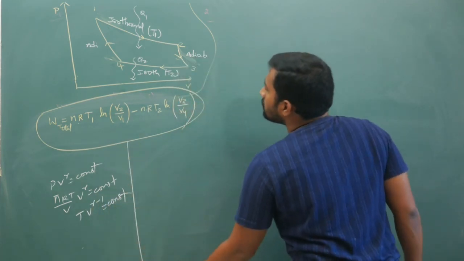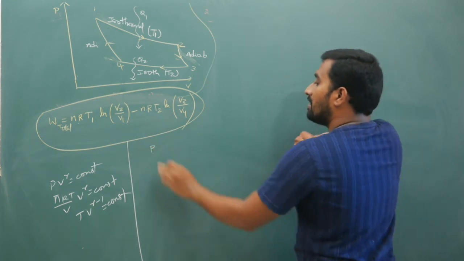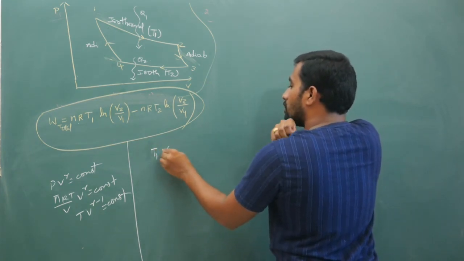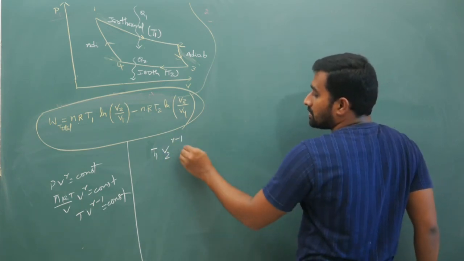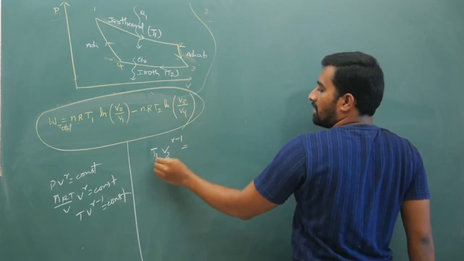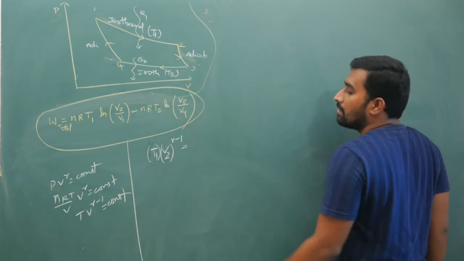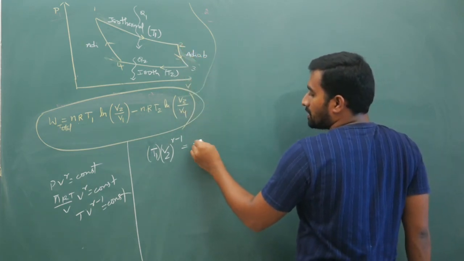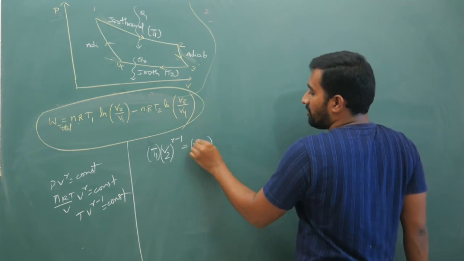Now use this logic. So temperature T1 into V2 power gamma minus 1, for this state 2, is equal to temperature T2 times V3 power gamma minus 1.